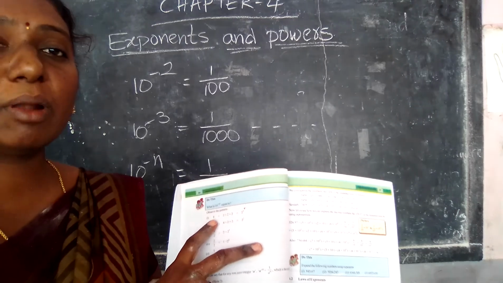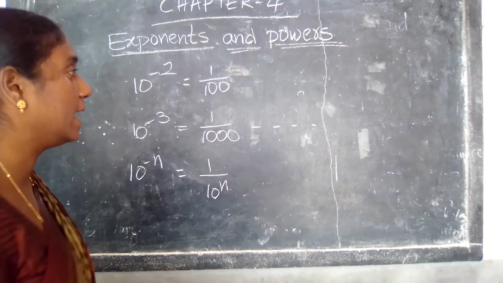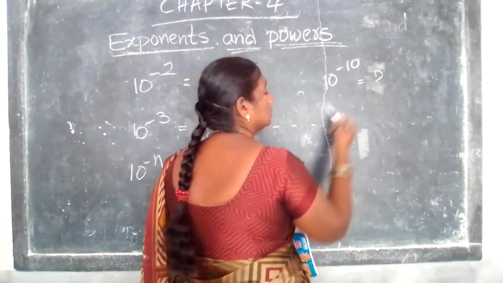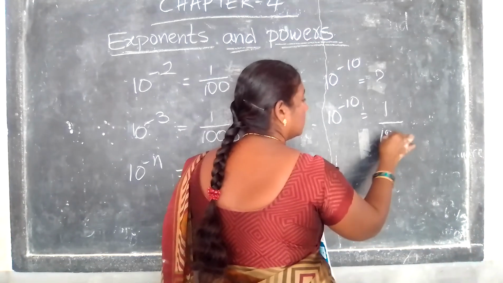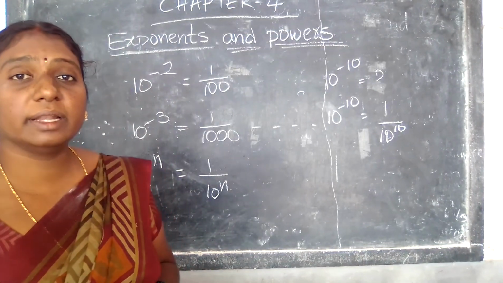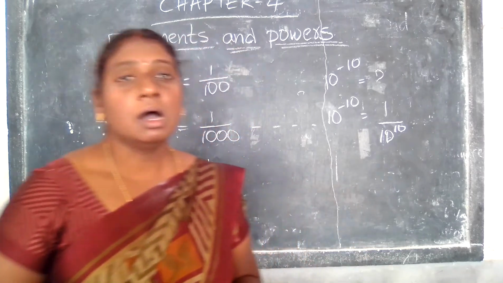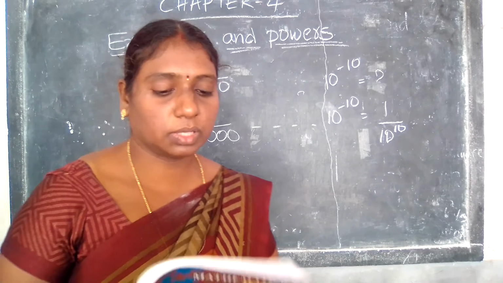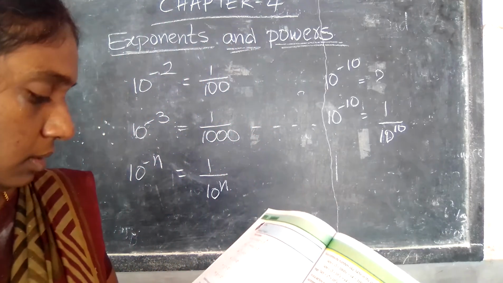What is 10 power minus 10 equal to? 10 power minus 10 means 1 by 10 power 10. 10 power 10 means 10 into 10 into 10, ten times you have to write. Okay, write down like this. That is the answer. Observe the patterns here. Some patterns are given here.